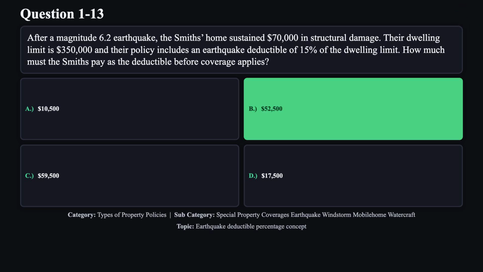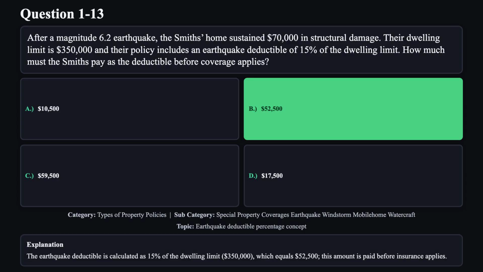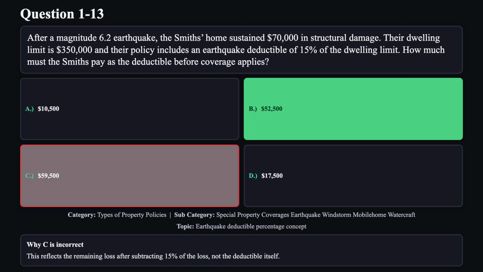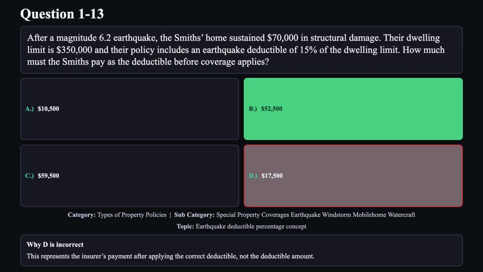The correct answer is B. The earthquake deductible is calculated as 15% of the dwelling limit, $350,000, which equals $52,500. This amount is paid before insurance applies. Reason A is not correct. This option calculates 15% of the loss amount rather than the policy limit. Reason C is not correct. This reflects the remaining loss after subtracting 15% of the loss, not the deductible itself. Reason D is not correct. This represents the insurer's payment after applying the correct deductible, not the deductible amount.